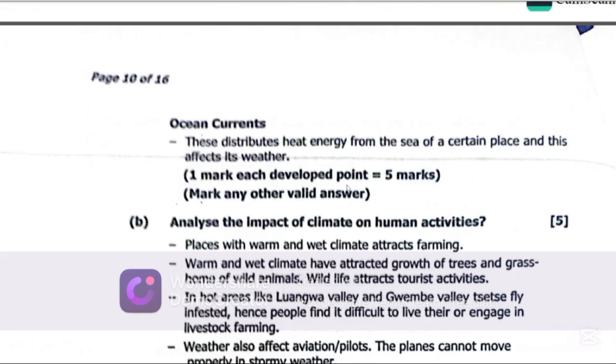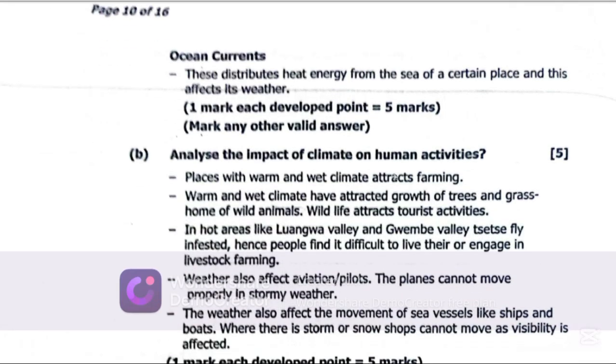Places with warm and wet climates attract farming. Warm and wet climates have attracted growth of trees, grass, home of wild animals. Wildlife attracts tourist activities. In hot areas like the Luangwa Valley and Gwembe Valley, tsetse flies infest the land.